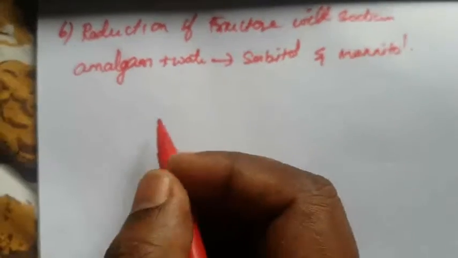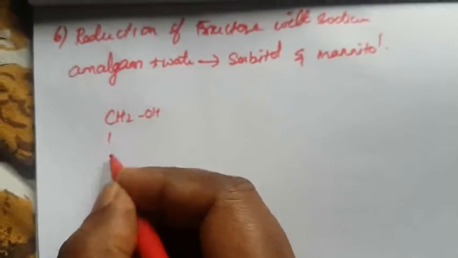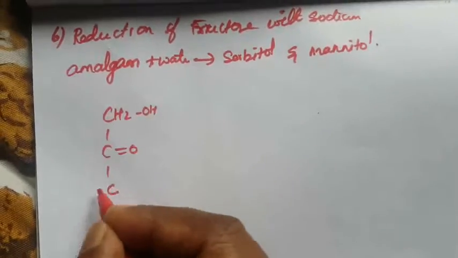What is meant by this? Once again, write the structure. CH2OH, OH, OH, then again CH2OH. This is the fructose structure.